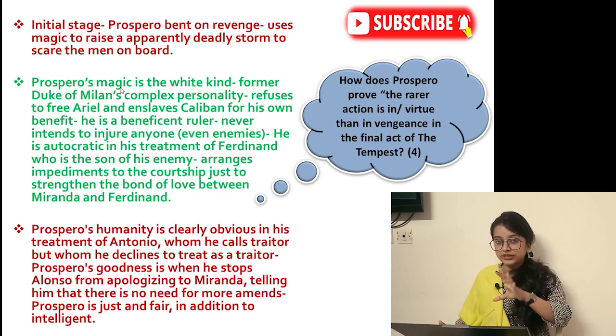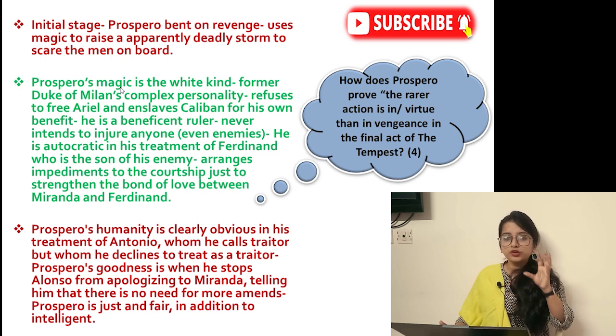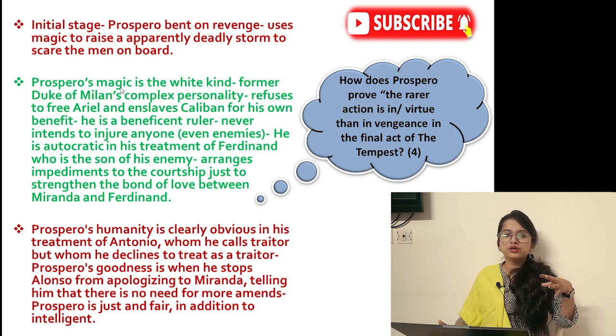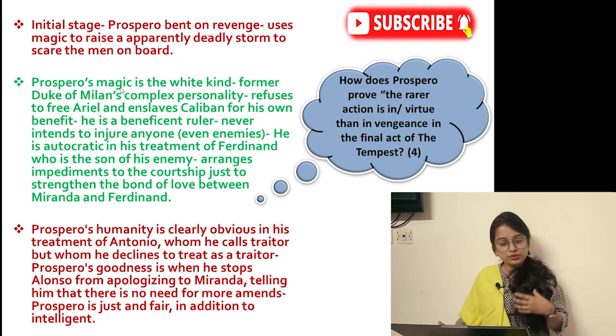Now you come to the body, the main portion. Here you write: Prospero's magic, we soon come to realize, is not bad magic. He does not use it for evil purposes. Although we see that he refuses to free Ariel, he uses the spirits for his own purpose, enslaves Caliban for his benefit. We also understand that he's some kind of a complex personality. His treatment of Ferdinand seems to be cruel, but everything is done for a purpose.